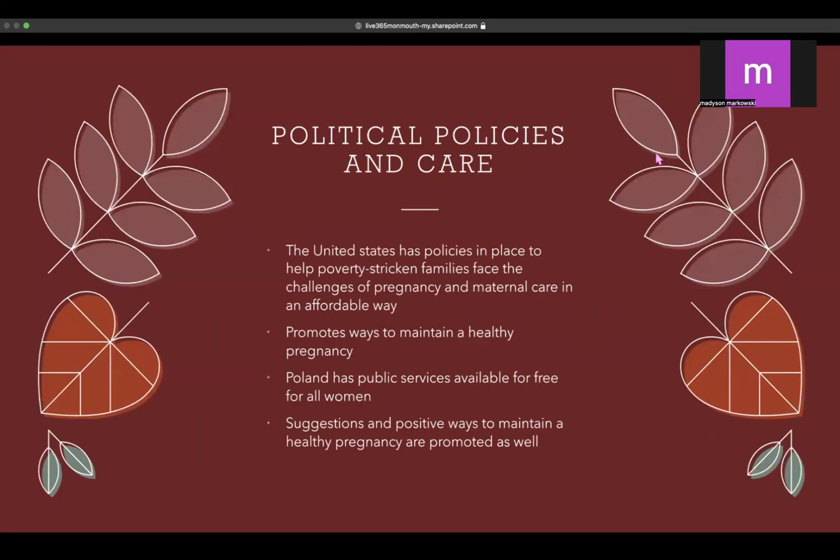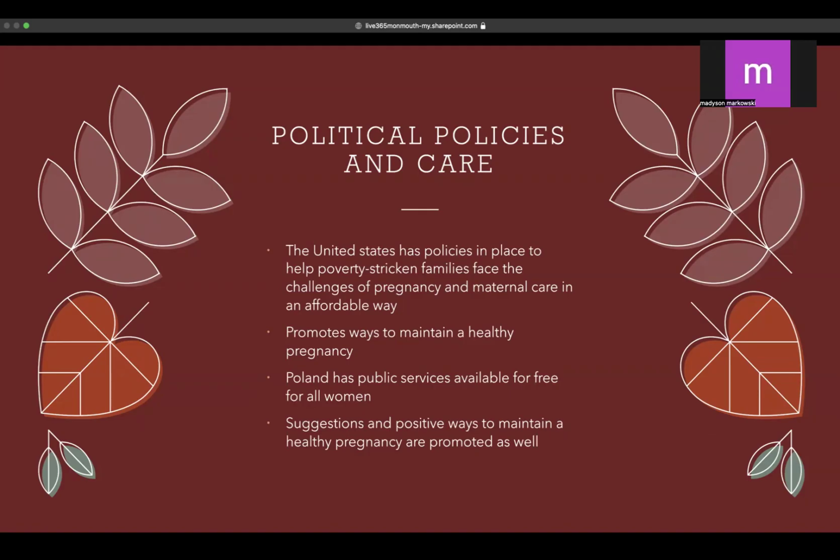So, some political policies and care. The United States does have policies in place to help poverty-stricken families face the challenges of pregnancy and maternal care in an affordable way. This also helps to promote and maintain a healthy pregnancy.